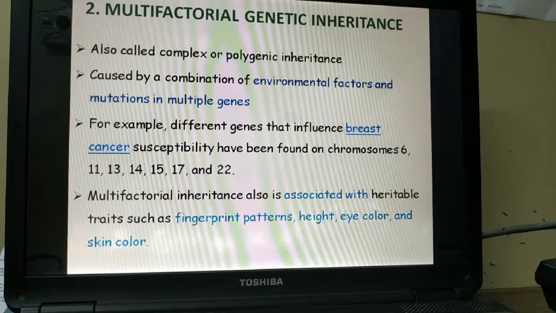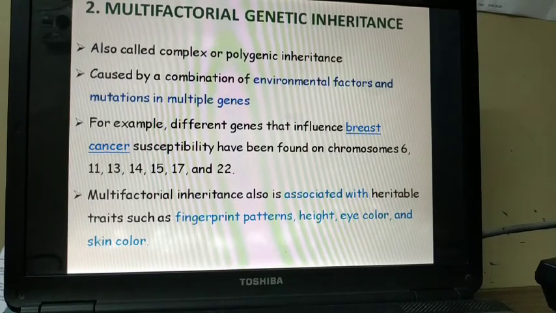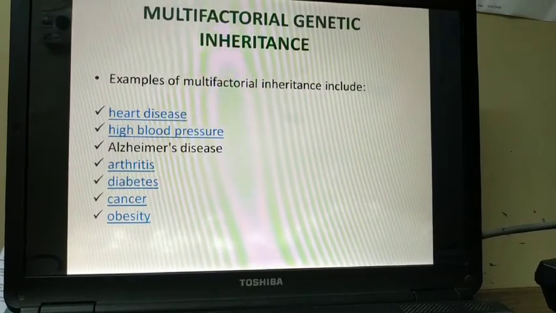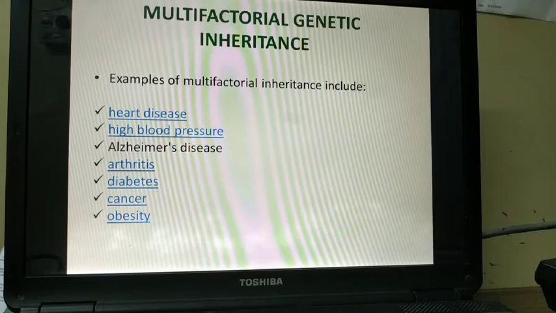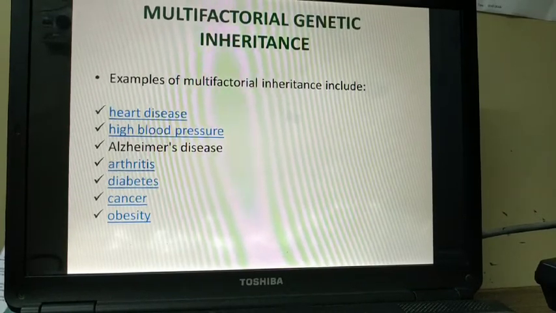Multifactorial inheritance is also associated with heritable traits such as fingerprint patterns, height, eye color, and skin color. So what are the different examples? Heart diseases, high blood pressure, Alzheimer's disease, arthritis, diabetes, cancer, obesity.